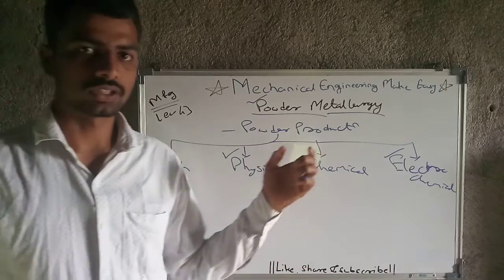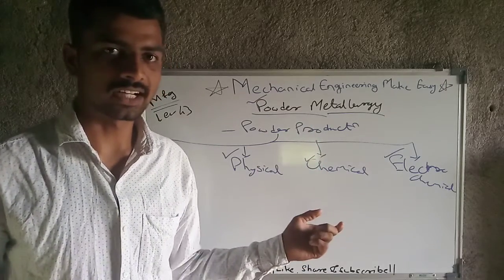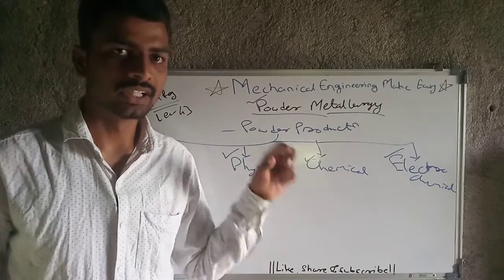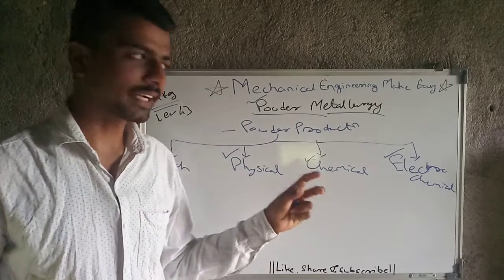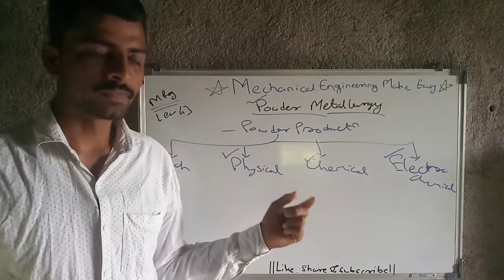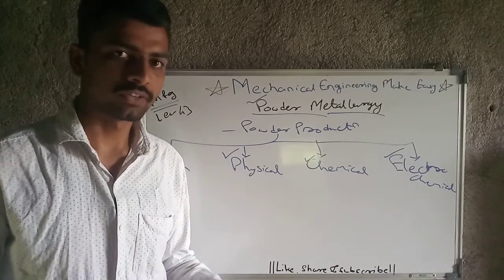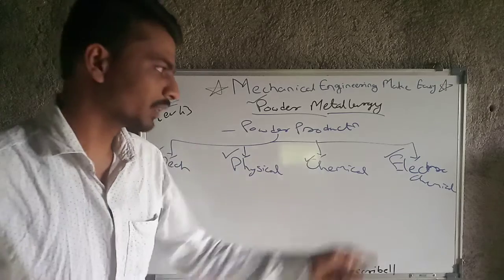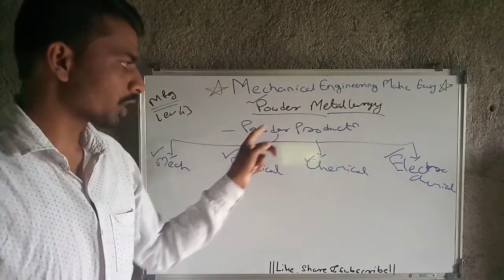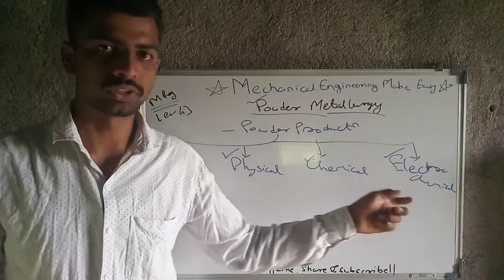Likewise, in electrochemical machining, we were supplying current and also supplying electrolyte, and because of that chemical action was happening, and because of that electricity the oxide film was developing, and we were going to remove that oxide film. Likewise, in powder production, we can use an electrochemical process also.